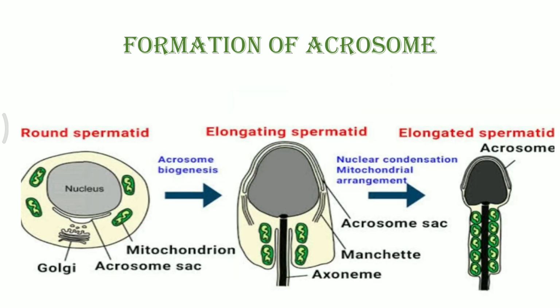Even the formation of the acrosome. If you remember the structure of a sperm, we have already discussed that sperm do not have the presence of Golgi complex. Why? Because the Golgi complex helps in formation of the acrosome, that is the head of the sperm. So first of all, the Golgi complex starts secreting substances, and those substances get accumulated, and after accumulating they form certain fibrils over the head. A typical structure of the sperm head is formed only with the help of the Golgi complex. So that structure formation is because of Golgi.